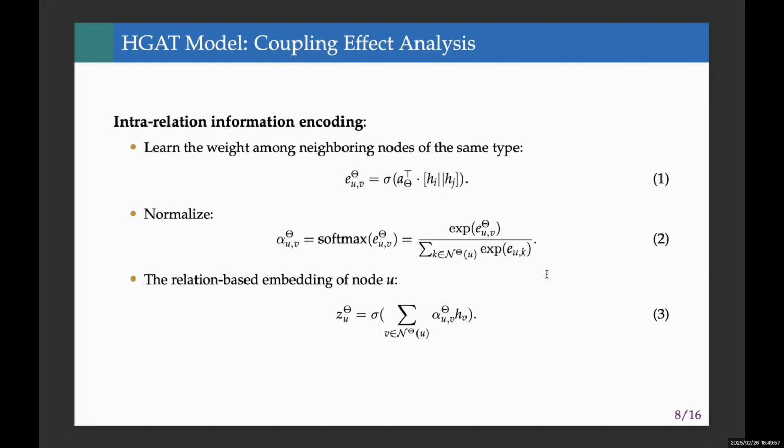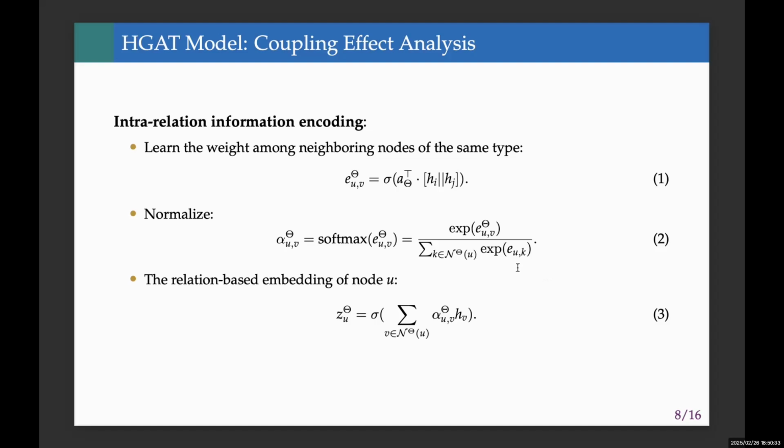For the former one, we use self-attention to learn the importance of neighboring nodes of the same type. For example, drivers, capacitors, and couplers exchange messages, which are weighted by learned attention scores. This step highlights crucial neighbors that influence coupling effects. We then employ softmax to ensure attention weights are comparable across nodes. Next, the embedding of each node is produced by a weighted linear combination of its neighboring nodes within the same relation.